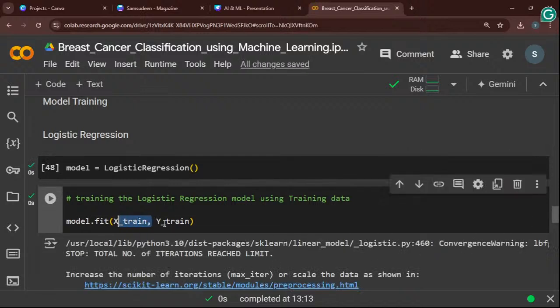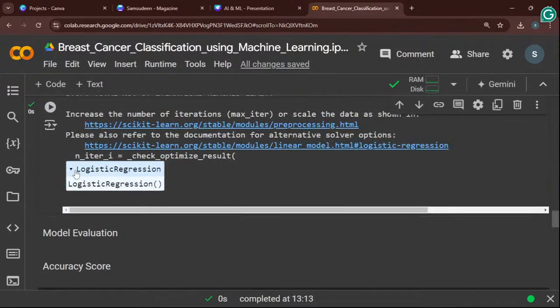Next, I will create the model and train the model. X train is the input data and Y train is the output data, so both are needed for training. So now I create the model, right? This is the example and notation for creating the model.